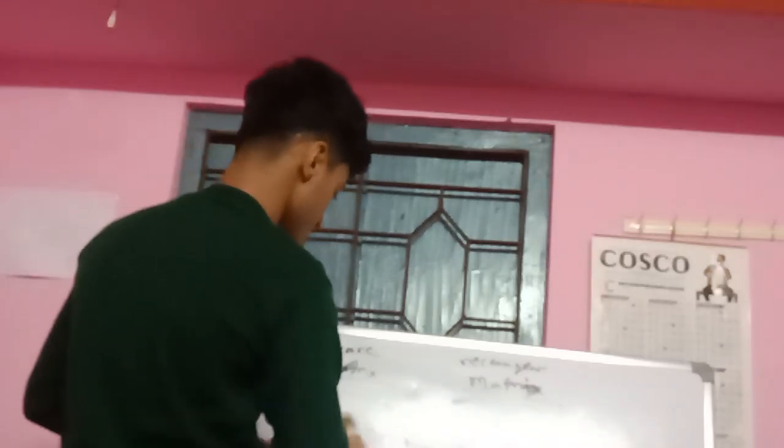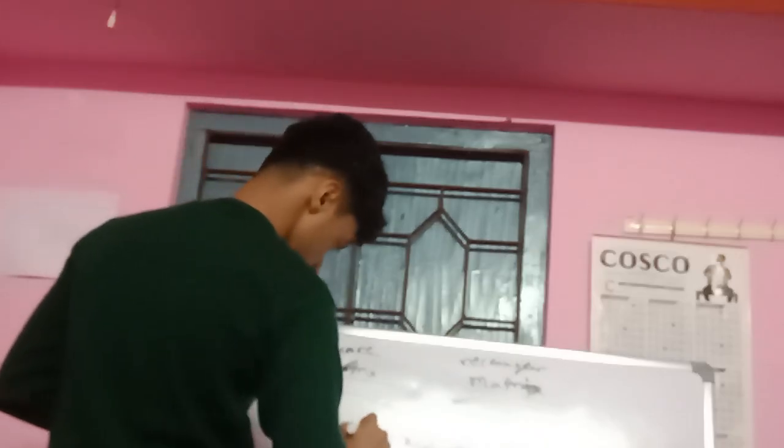Let me do it in terms of alphabets, with 3 elements per row: A, B, C, D, E, F, G, H, I. As you can see, this matrix looks like a square, because it has 3 columns and 3 rows.